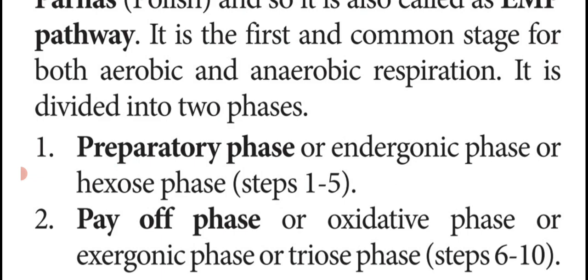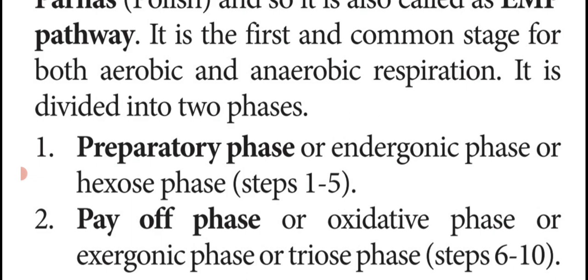First one, preparatory phase or endergonic phase. Here, all the compounds involved in this reaction are 6-carbon compounds. Steps 1 to 5 contain 6-carbon compounds, so this phase is known as hexose phase.